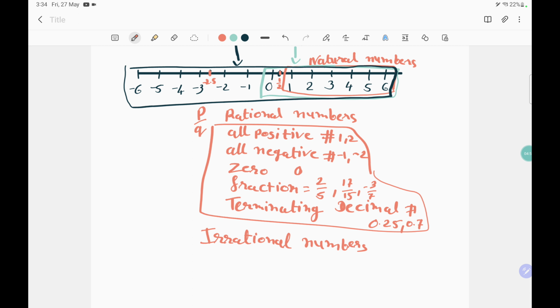What is the irrational number? Irrational numbers mean non-terminating decimal numbers. Non-terminating decimal number means, for example, let's say 7.56731 and so on. The dots mean it does not stop, it goes on and on.